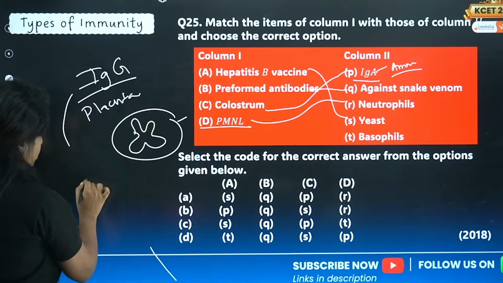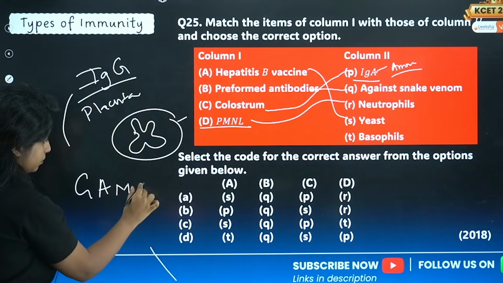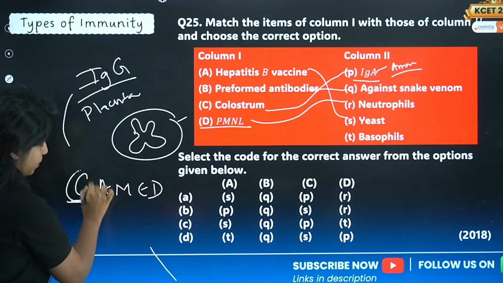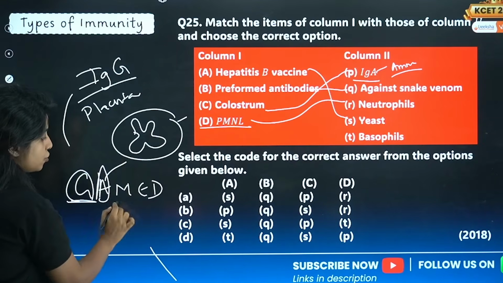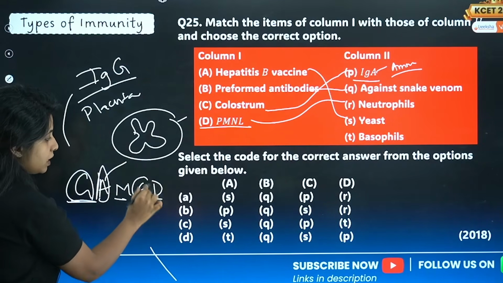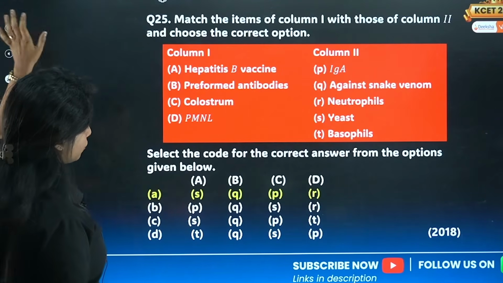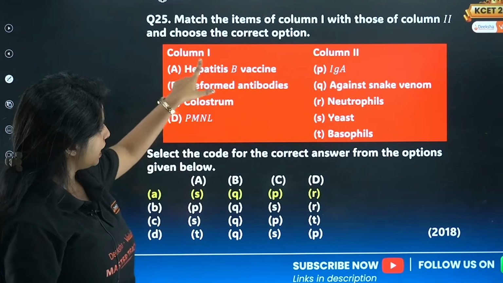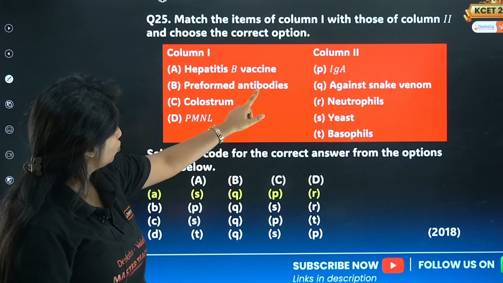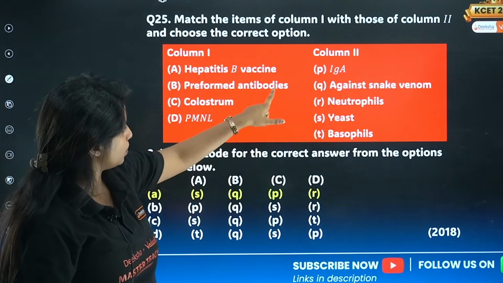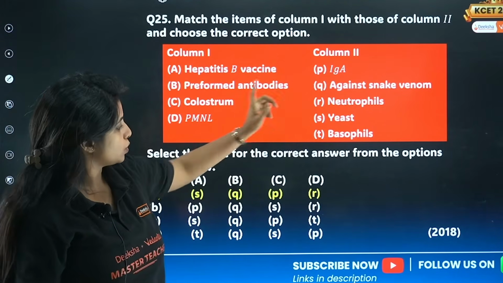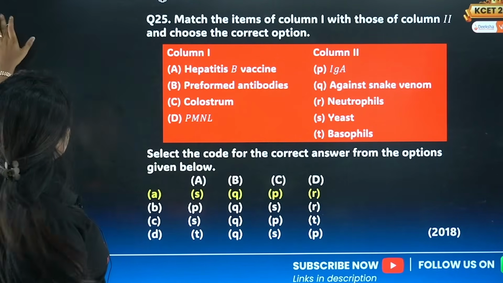So always remember this, GAMED. First is G that passes, A is passed through the colostrum, M and D function is not given, E is for allergy. So with that, what will be your answer? A goes with S, B goes with Q, and C goes with P, and PMNL goes with R.